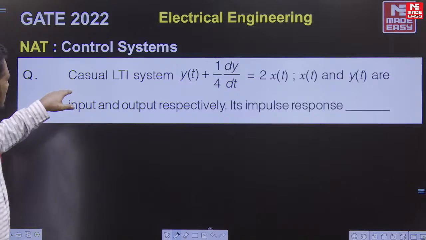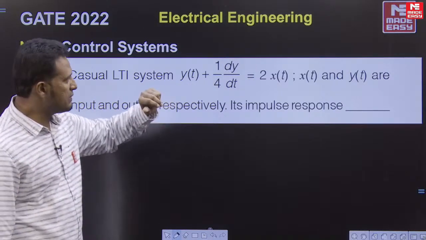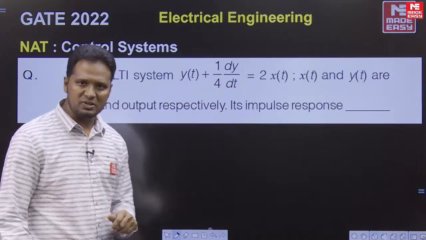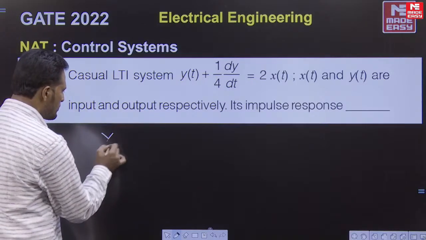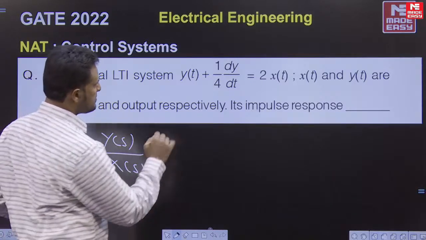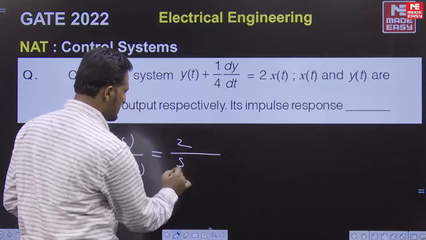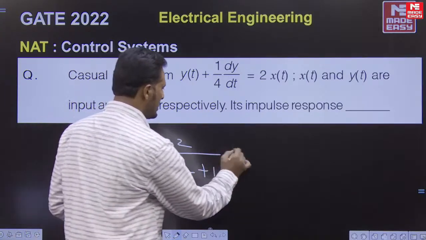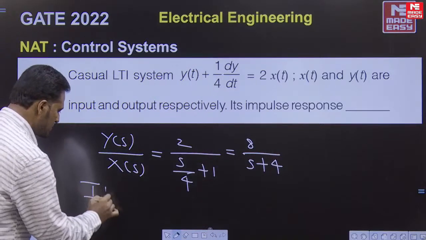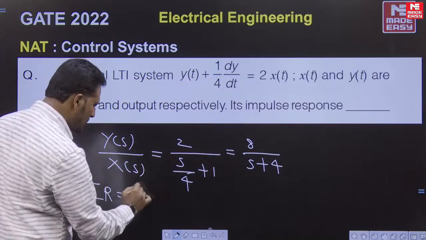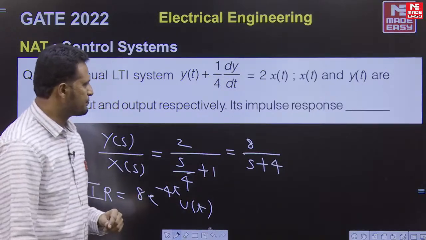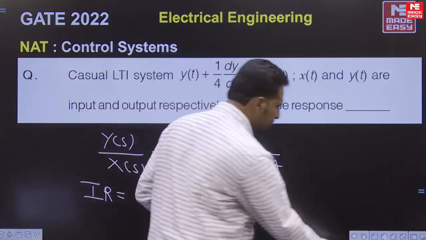The question came like this: a causal LTI system having the given differential equation, where x of t and y of t are the input and output respectively. What will be the impulse response of the system? Finding the transfer function, Y of s upon X of s is 2 upon s by 4 plus 1, which can be written as 8 upon s plus 4. The impulse response is the inverse Laplace transform of the transfer function, 8 e to the power minus 4t u of t. This is the simple answer to this question.